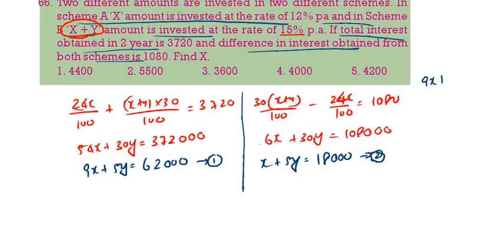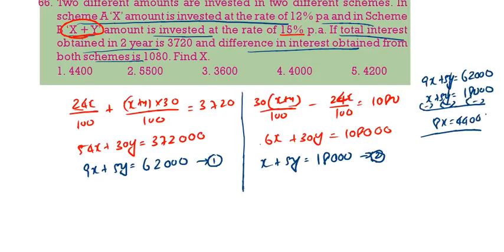9x plus 5y is 62,000, x plus 5y is 18,000. Now, if you do minus, 8x is equal to 44,000, x value is 5,500. Only the x value is asked, so it is 5,500.